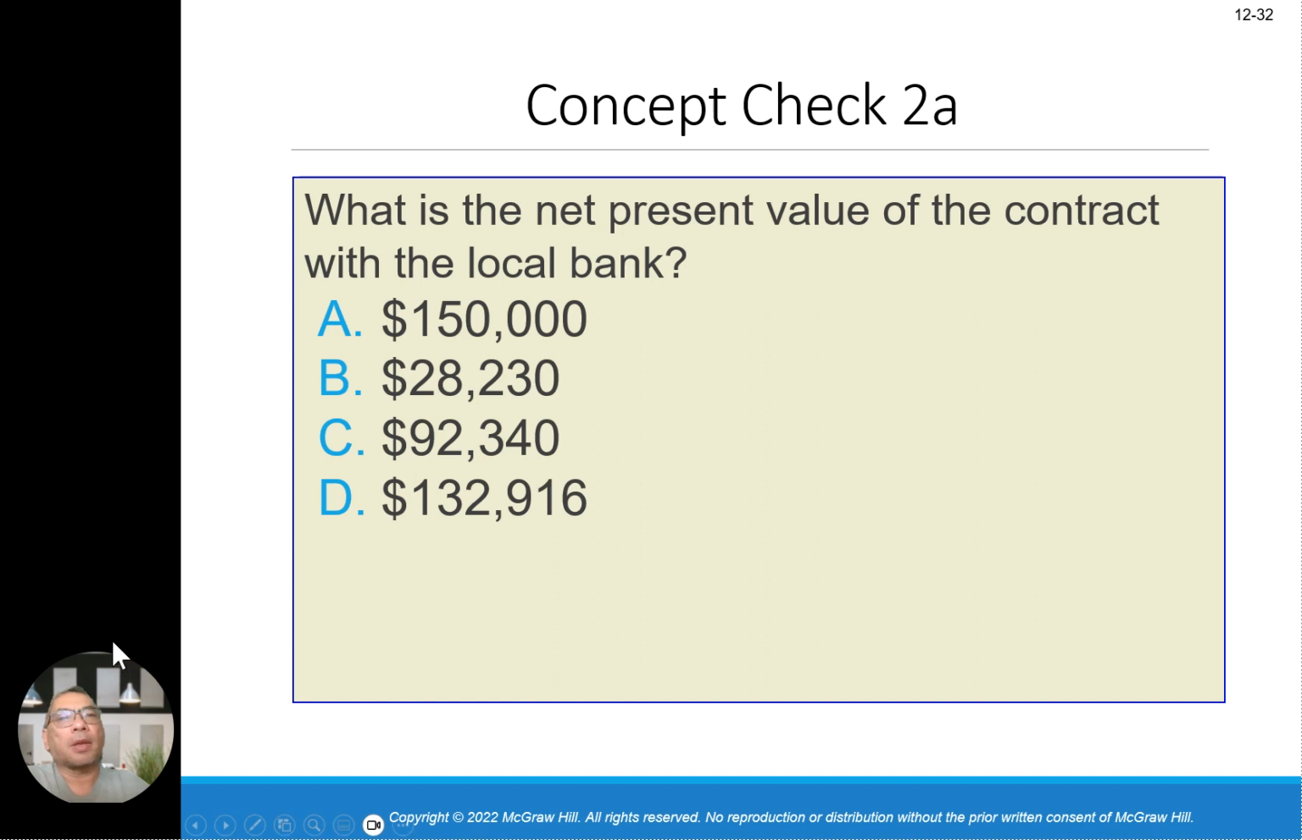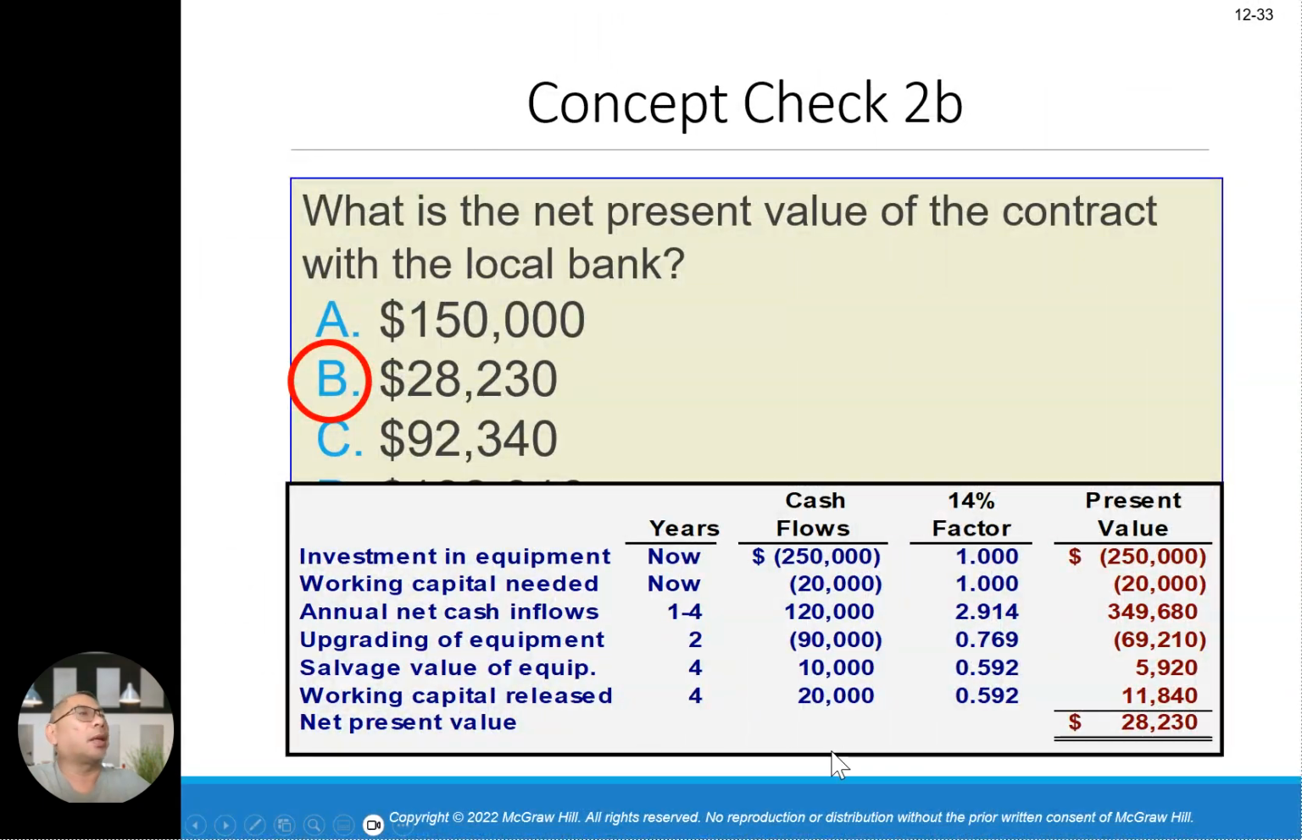Okay, so the answer will be, take a couple of seconds, about B, 28,230. How do we get this number? Investment in equipment now is 250,000. Factor is 1.00, so 250,000 here. Working capital needed now is 20,000, factor 1.0, negative 20,000 here. Annual net cash inflow, this is the money coming in, 120,000. Factor for 4 years is 2.914.